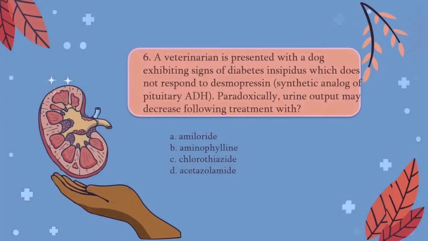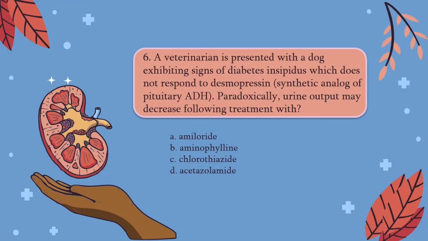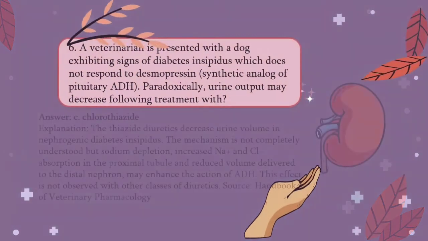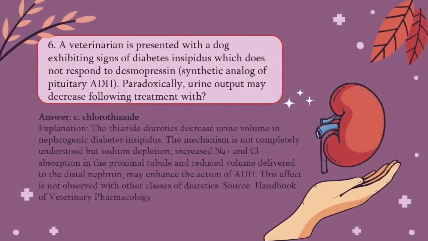For number 6, we have, a veterinarian is presented with a dog exhibiting signs of diabetes insipidus, which does not respond to desmopressin. Paradoxically, urine output may decrease following treatment with A. Amiloride, B. Aminophylline, C. Chlorothiazide, D. Acetazolamide. The answer for that would be C, because the thiazide diuretics decrease urine volume in nephrogenic diabetes insipidus.